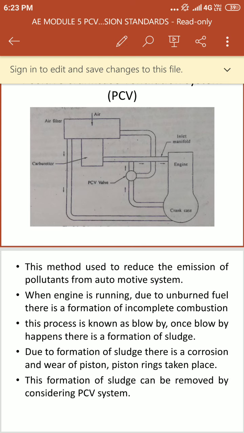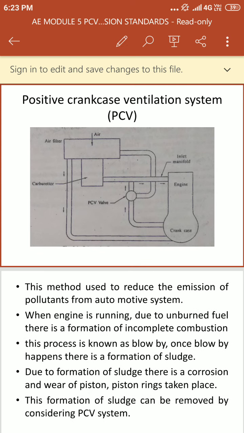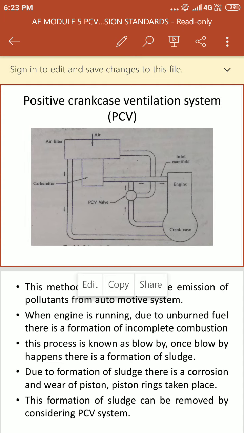Why do we use the PCV system? Whenever incomplete combustion happens, the piston rings can wear and tear. To avoid that, we have to use the PCV system. How does it work? Before that, listen here.